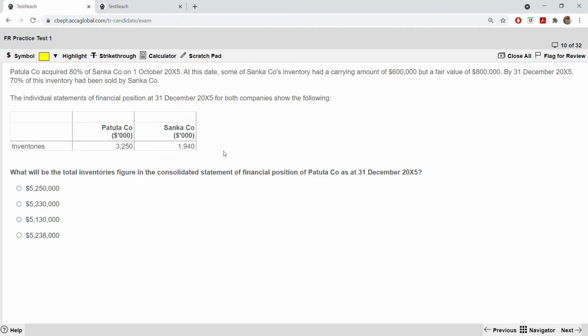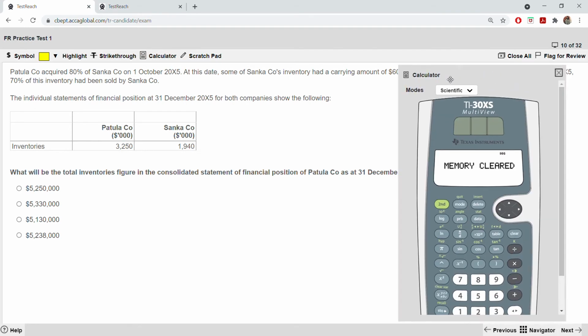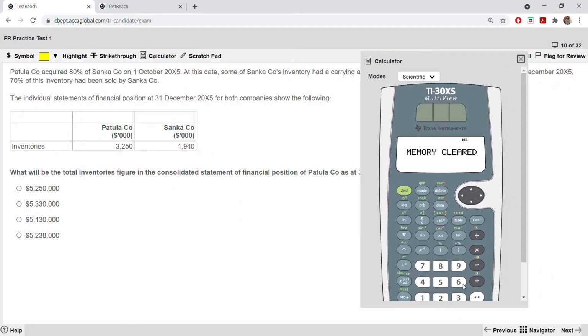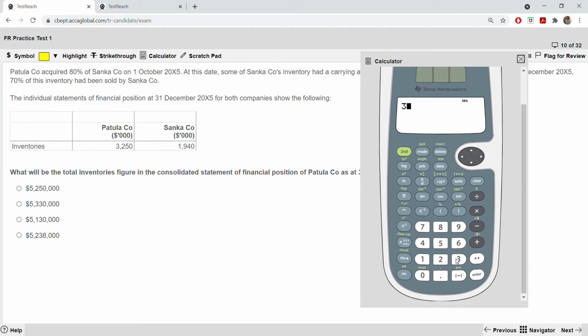What do you have to do? You have to add. Okay, so it's like this. In the calculator, if you put 3250, which is from Patola, and then you are adding the Sanka company, plus 1940.